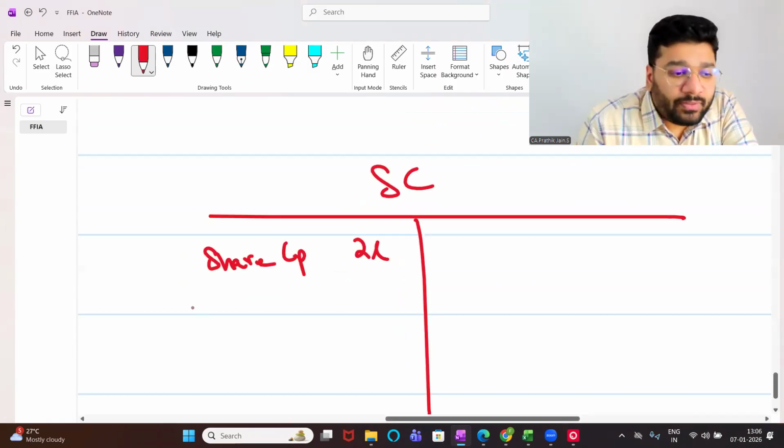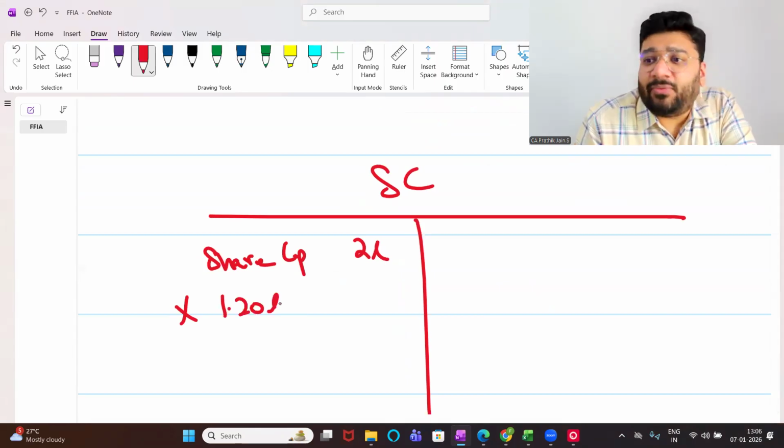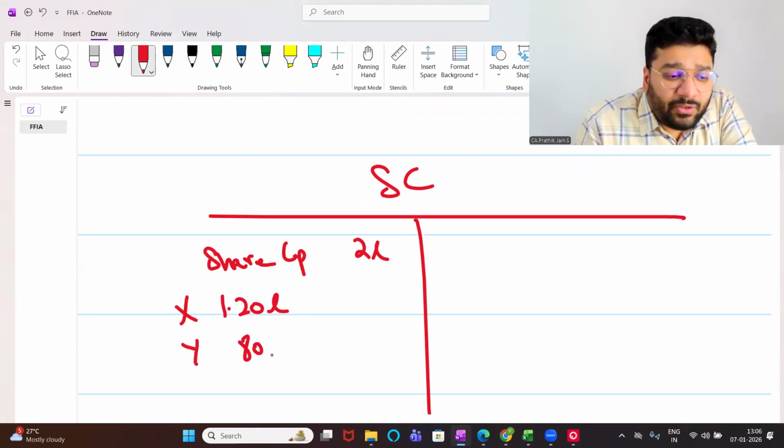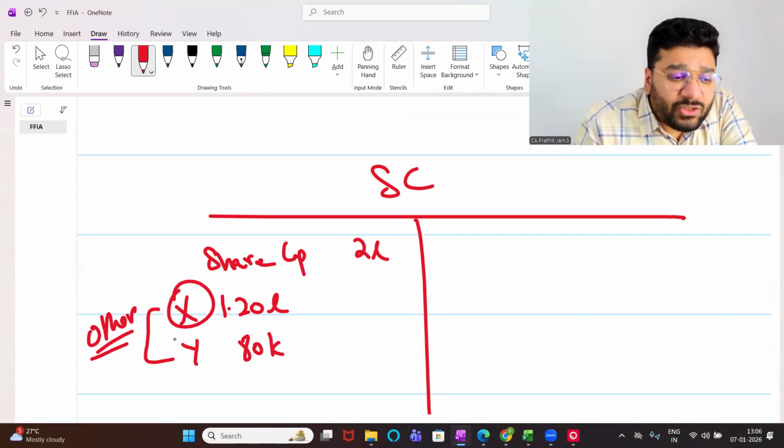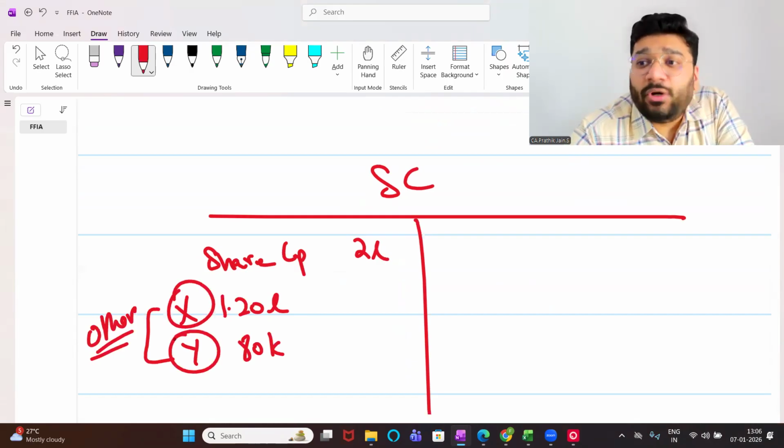This is held by whom, you know? X is holding, let's say, 1,20,000 of the capital. X gave 1,20,000 capital. Y gave 80,000 capital. Both are other category. Why? Because X and Y have got no connection with the holding company.